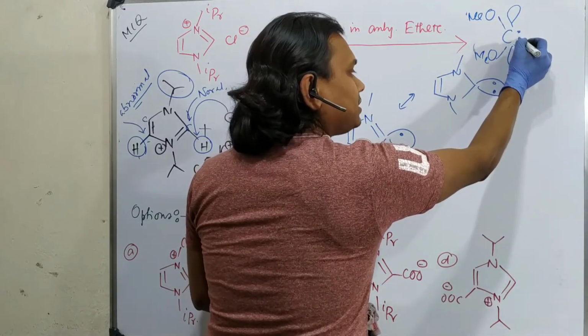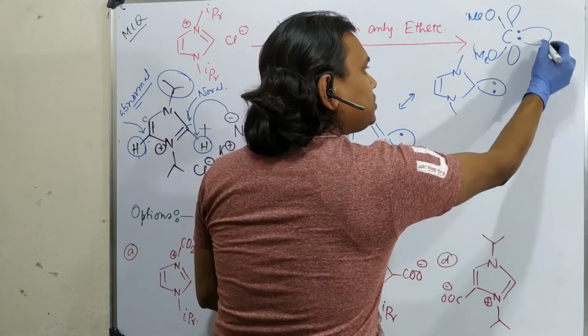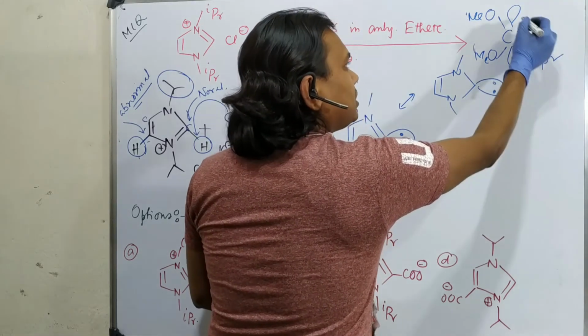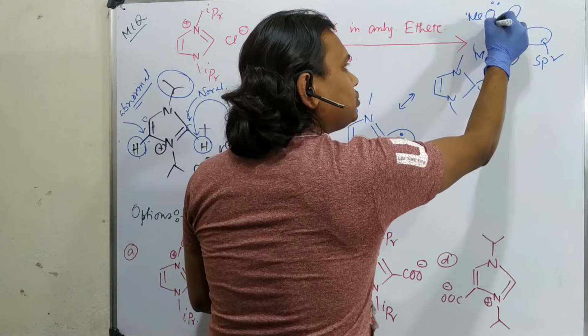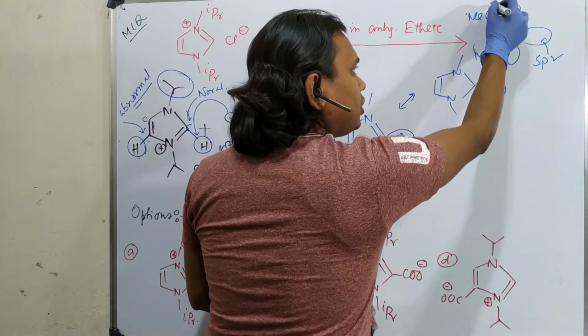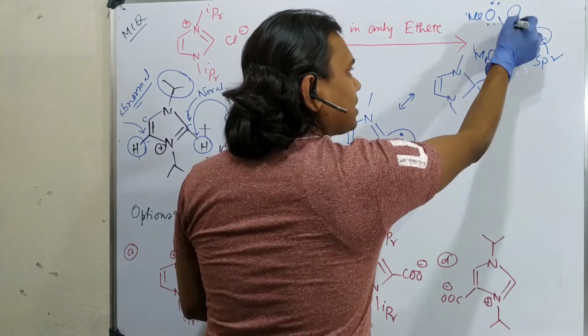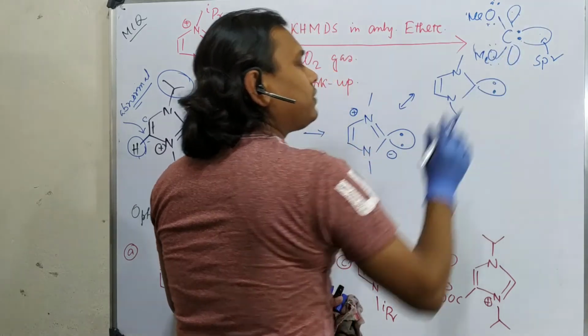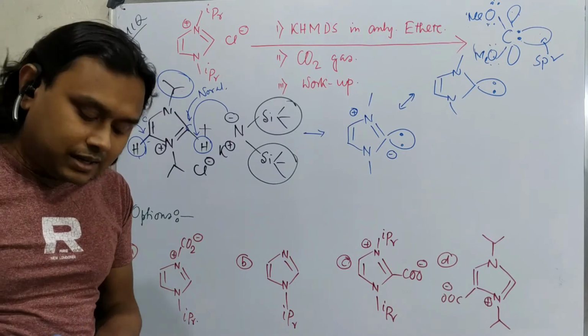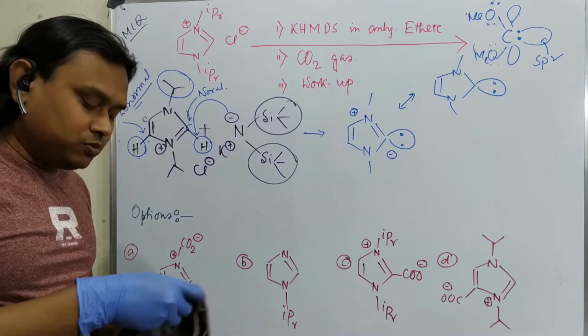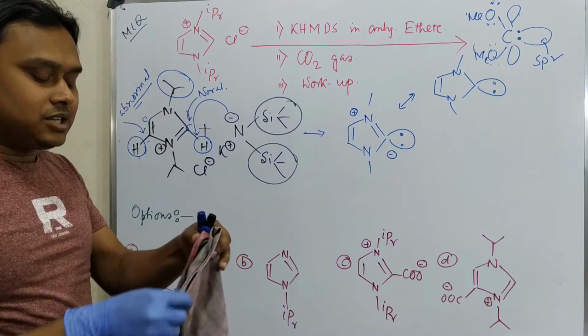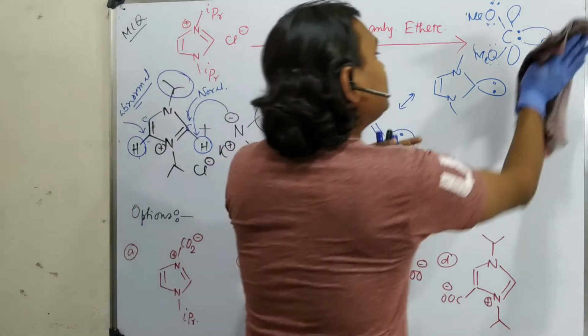If it is singlet, then the lone pair is in an sp2 hybridized orbital. So this is vacant and that is in conjugation with the two lone pairs of the two oxygens. Means one time with this, another time with this carbon lone pair and this oxygen lone pair. Fine. So that's why this is singlet. So this is the interesting point. You must remember that that's why this is actually a singlet carbene.